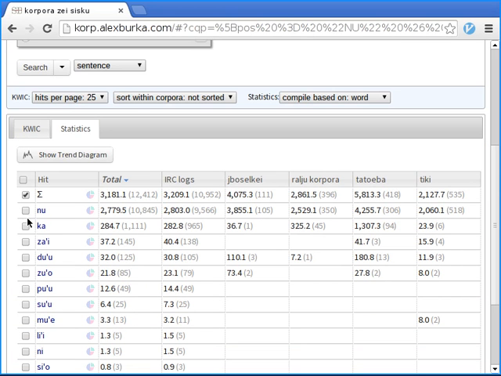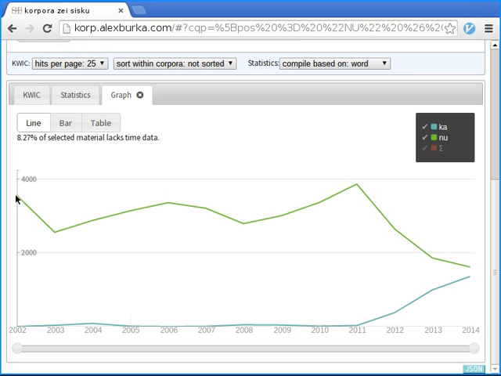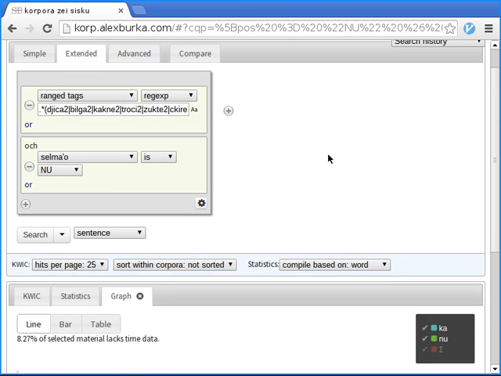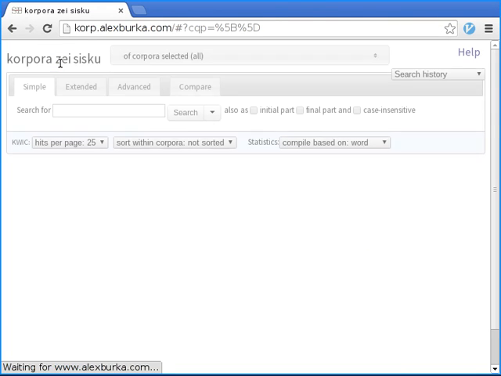And look at the statistics for this. And then we say we're just on the verge of getting ka a bit more popular than nu in these positions. Alright, this is all I wanted to say for this time.